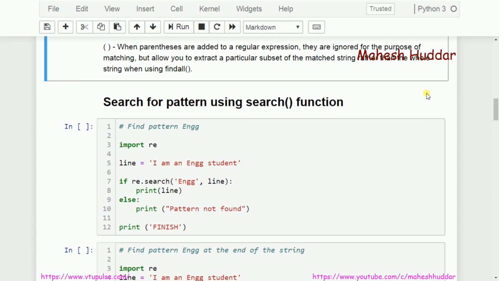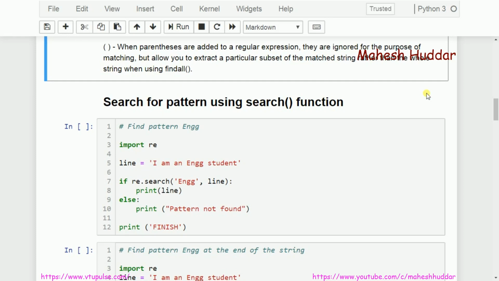Otherwise, if it is not found, it returns false in this case. So we'll write down a very simple program. The very first thing is, if you want to use the search function, or if you want to use any patterns, that is regular expressions, in your program, I need to use a regular expression library, which is called the RE library. So the first line of this program is import re.